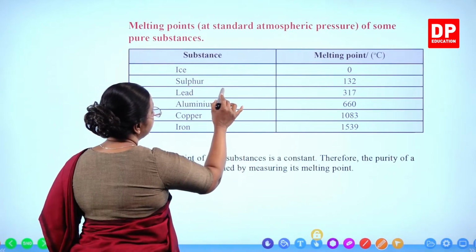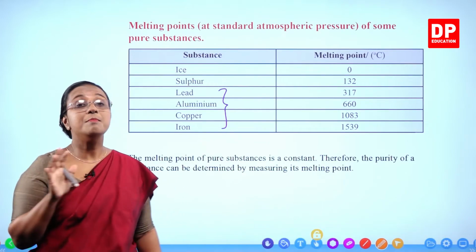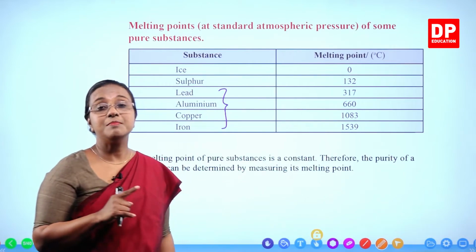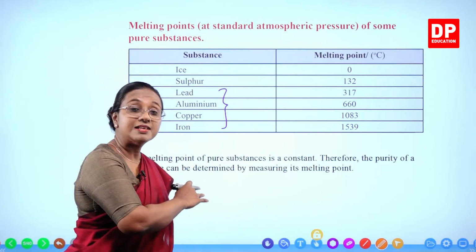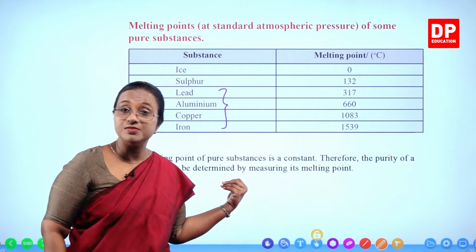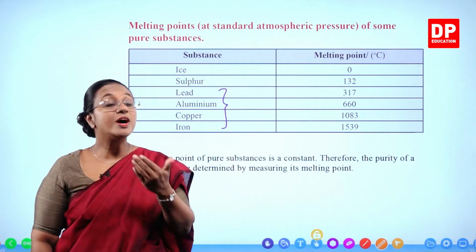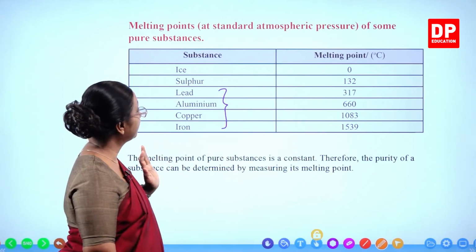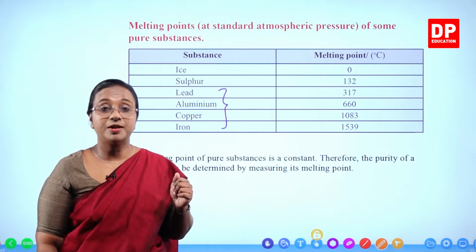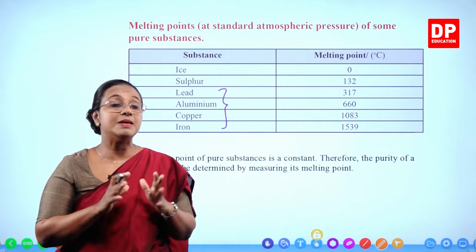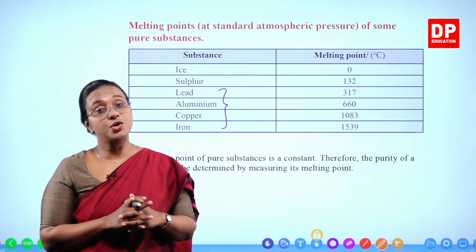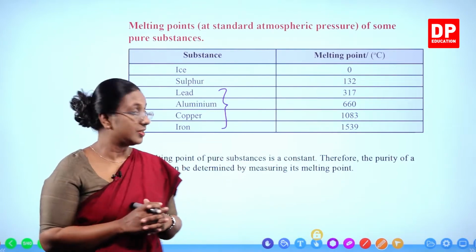Out of those, I told you all they are metals. Metals have comparatively high melting points. So we will be classifying these substances as metals and non-metals based on these physical properties. I will remind you again: usually metals have a high melting point. That is why normally metals are solid. Most of the metals are solid. You have to remember that, students.